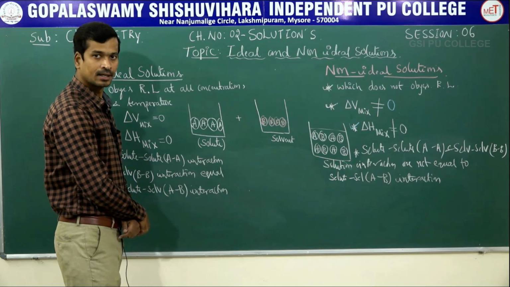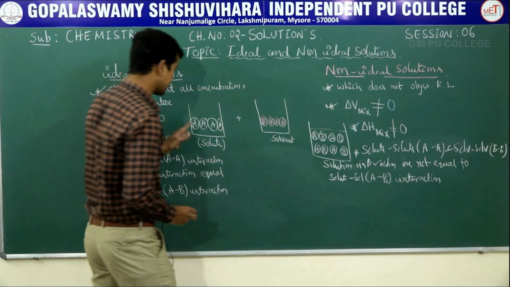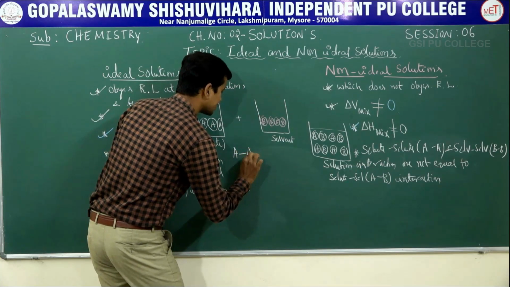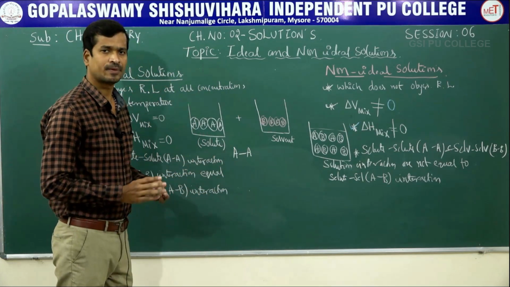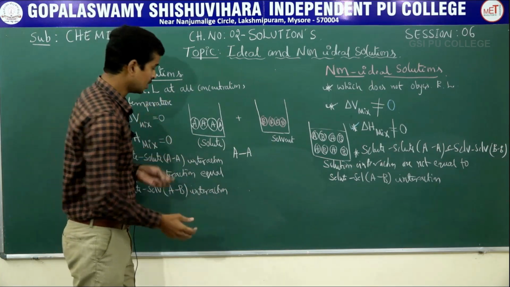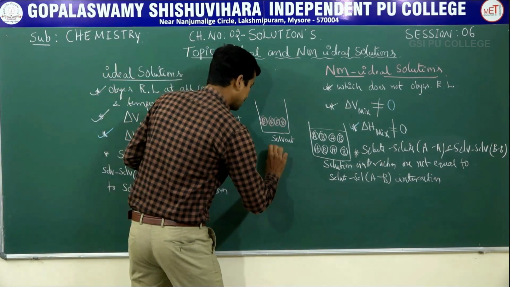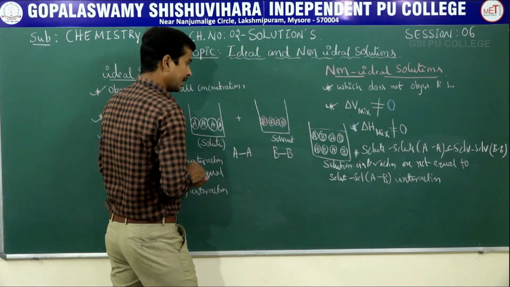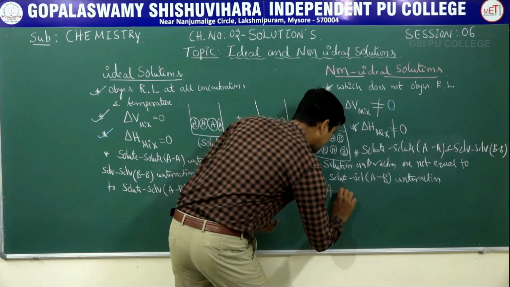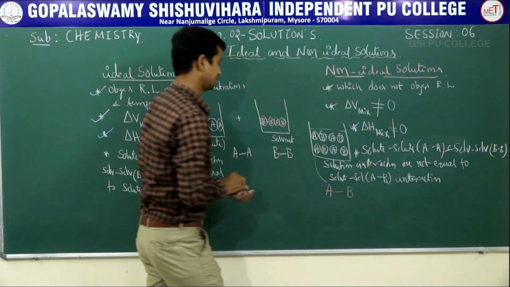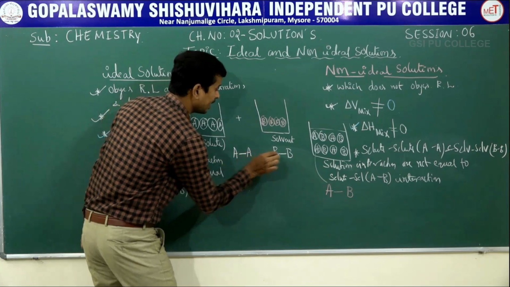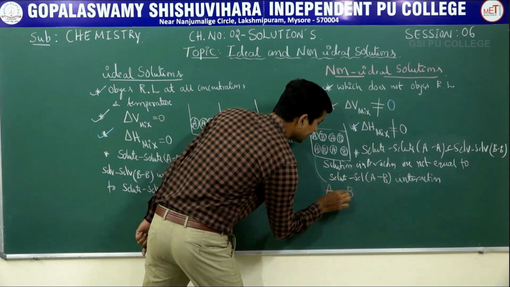Clear? But what you understand means, let us consider AA interaction with A. Some force of attraction, either van der Waals force of attraction or dipole force of attraction or hydrogen bonding, whatever it may be, interaction. BB interaction. In your solution, what do you get? The interaction between the solute A and solvent B. Let us consider the interaction between AA and BB and AB.